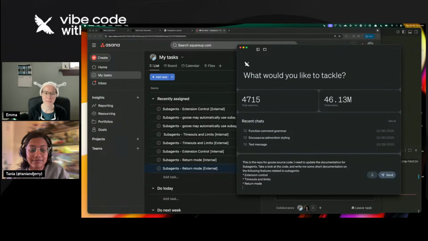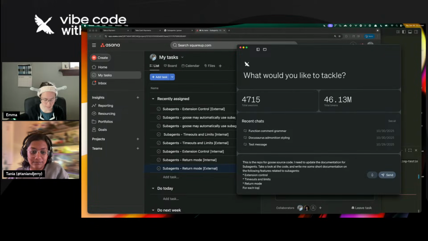And something that I am always concerned about is hallucinations or Goose just making things up. And so one of my tips for trying to avoid that or getting it to actually cite its source is to tell it, show me the specific pieces of source code where you got your information.